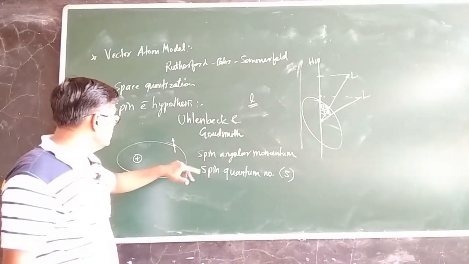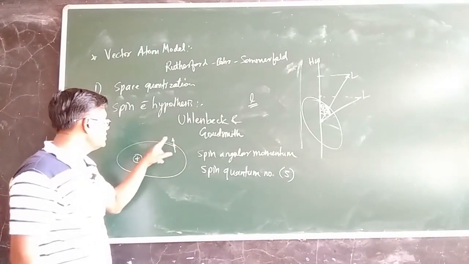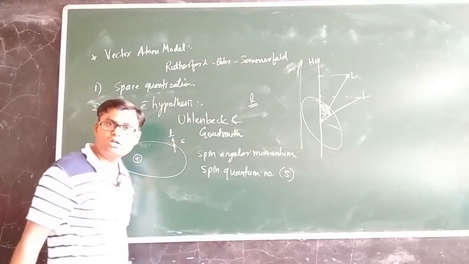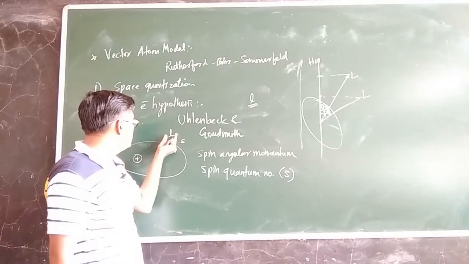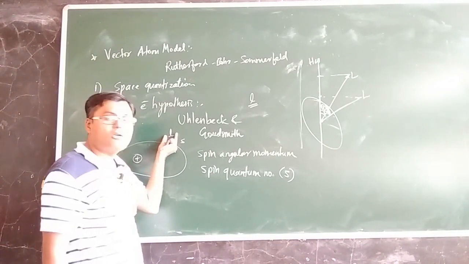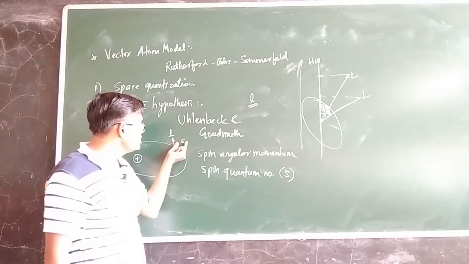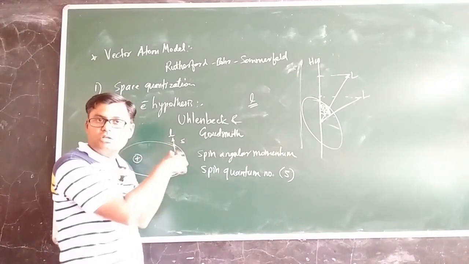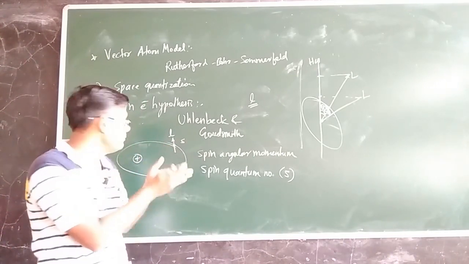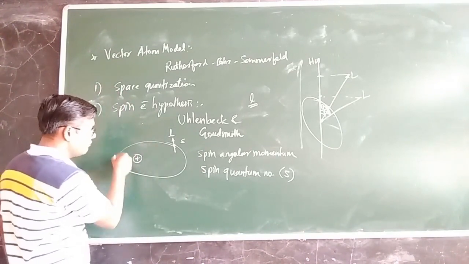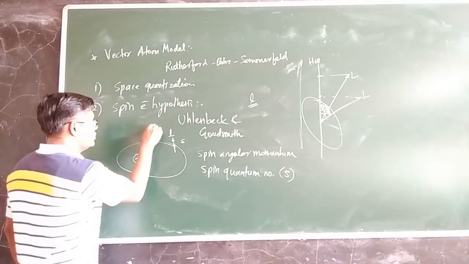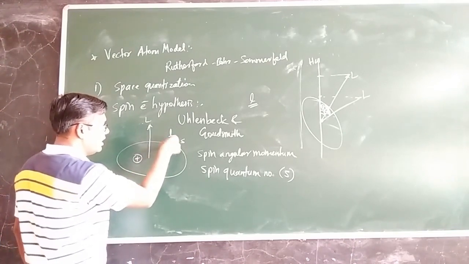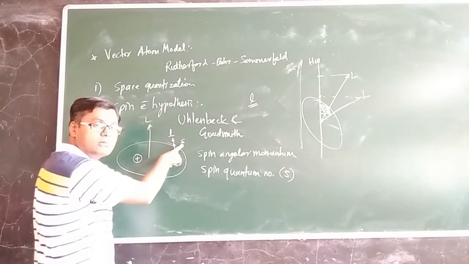Earlier the electron had only the orbital quantum number. Now the electron has a spin quantum number also. Orbital quantum number means orbital angular momentum; spin quantum number means spin angular momentum. And they will also interact, because these are angular momenta. If the electron performs orbital motion, it has orbital angular momentum; if it moves about an axis, it has spin angular momentum.